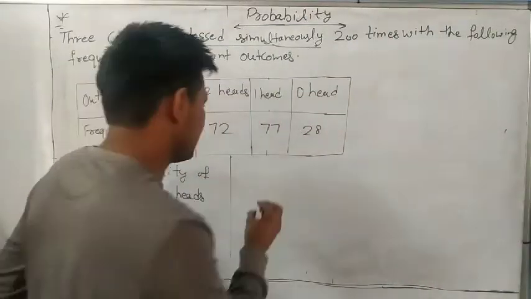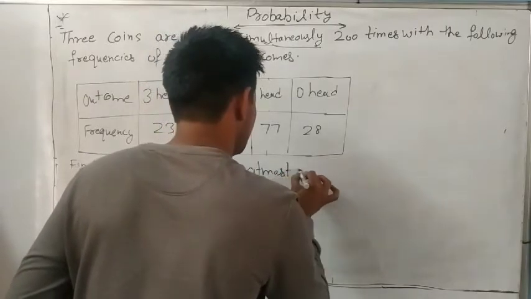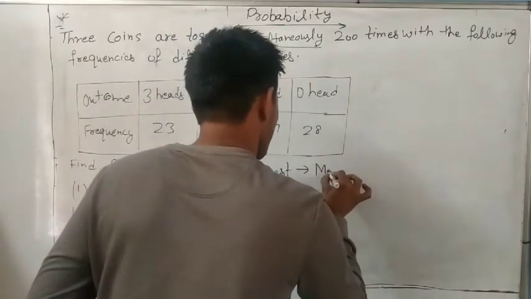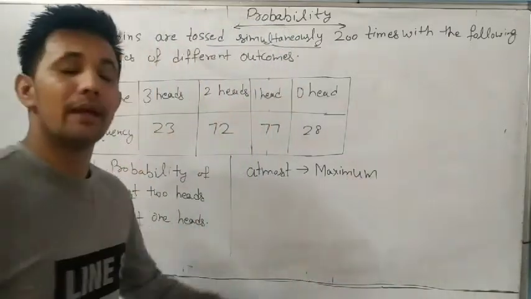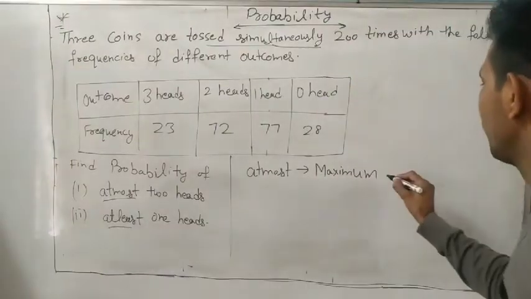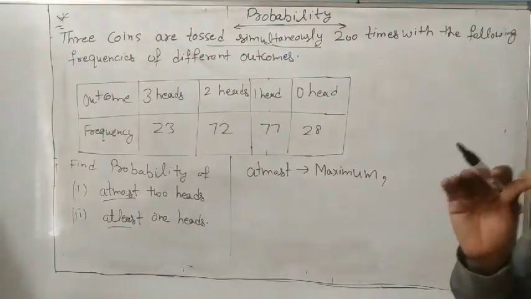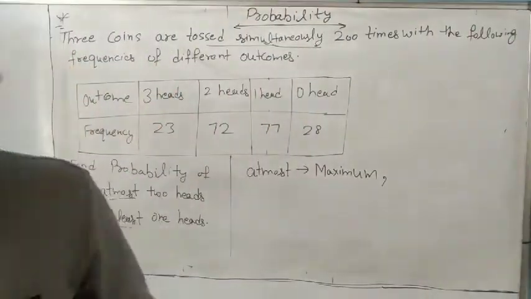I am writing here what is at most. At most means maximum. Either you say maximum or you can say at most. It means not more than. Understand or not? At most means not more than.